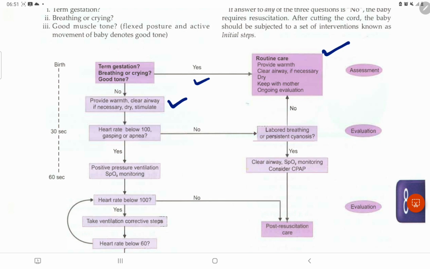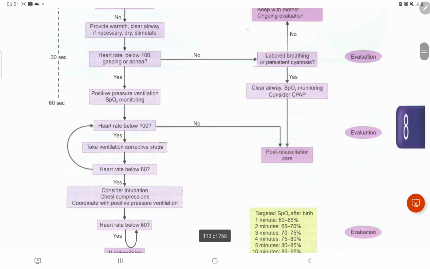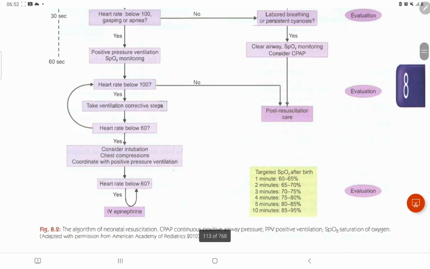Then, heart rate below 100, gasping or apnea: we have to do positive pressure ventilation and saturation monitoring. Heart rate still below 100: take ventilation corrective steps. Heart rate below 60: consider intubation, chest compressions, coordinate with positive pressure ventilations. Heart rate still below 60: we have to give IV epinephrine. So this is the thing over here.